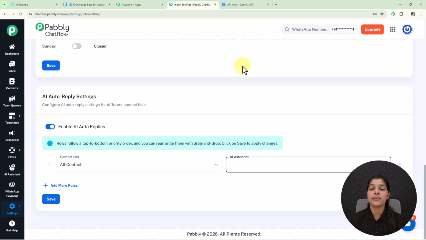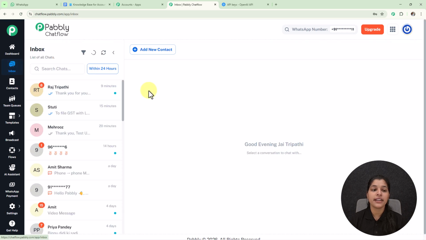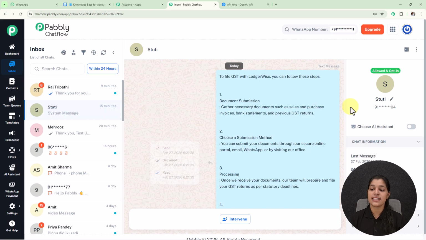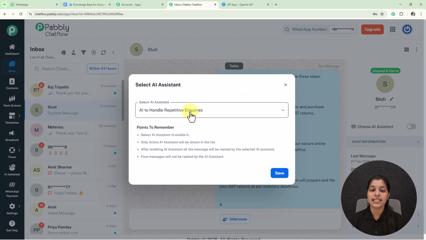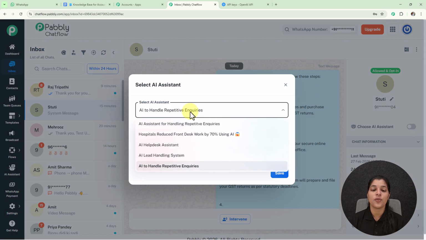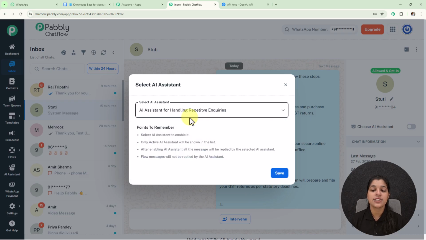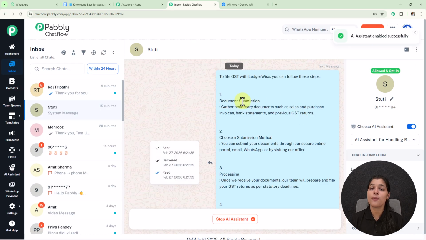And now if you want to enable the AI assistant for a particular chat, then you just have to move over to the inbox, and here I'm going to enable the AI assistant for this particular chat. So I'm going to select it, and here on the right hand side you can see this option for choose AI assistant which you have to select, and here you have to select the AI assistant which you want to enable. So here I'm going to select this AI assistant which I have recently created. Now let's click over this save button, and here we are getting this pop-up which means our AI assistant has been enabled successfully. So this is the simple process for enabling the AI assistant for a particular chat.